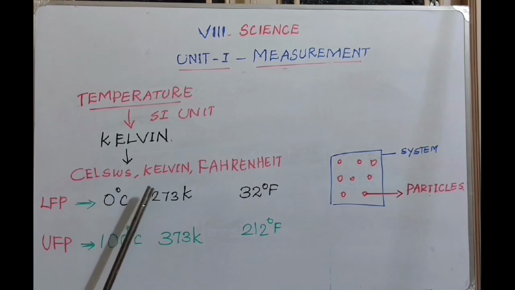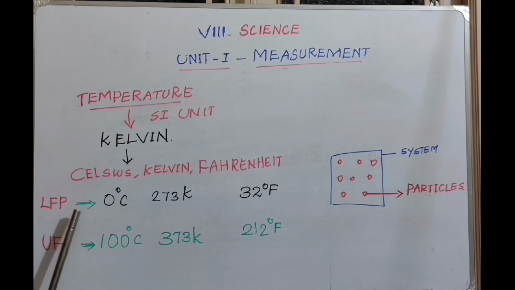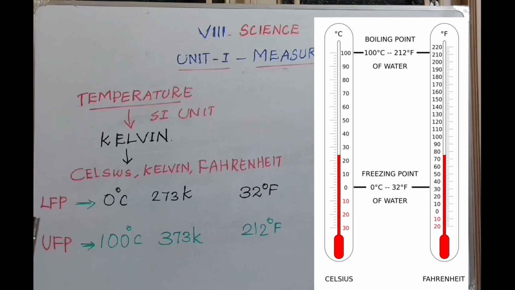This measurement in the Kelvin scale: the lower fixed point is 273 Kelvin and the upper fixed point is 373 Kelvin. In the Fahrenheit scale, the lower fixed point is 32 degrees Fahrenheit and the upper fixed point is 212 degrees Fahrenheit.